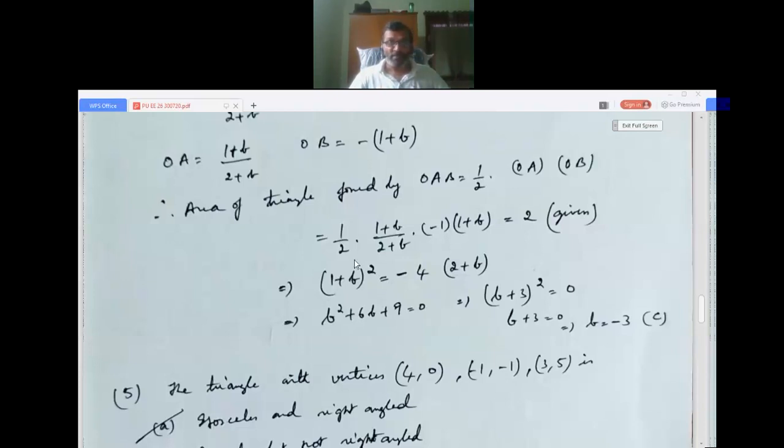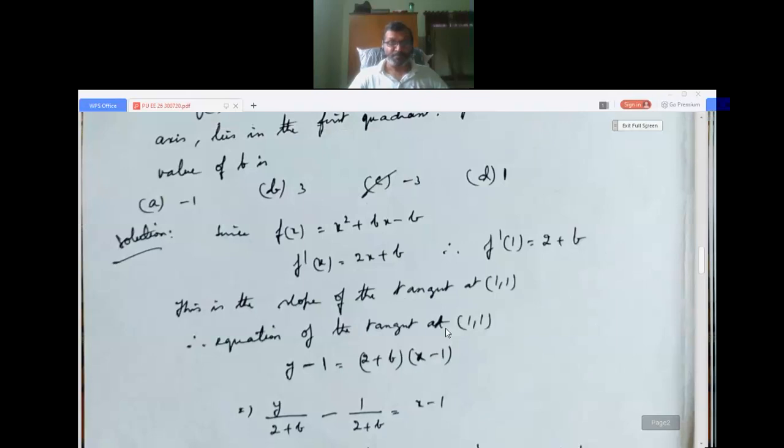So I'll cross multiply here, minus 1 plus b whole squared. Here minus is there. Here I get 2 into 2, 4 into 2 plus b, that minus sign I have brought this side. Squaring and simplifying, a plus b whole squared formula, a squared plus b squared plus 2ab, and then simplifying I get b squared plus 6b plus 9 equals 0. This will be nothing but, if you look properly, it is of the form a squared plus b squared plus 2ab: b squared plus 2 into 3 into b plus 3 squared. So b plus 3 whole squared is 0, b plus 3 equals 0, or b equals minus 3. So we get the third option.